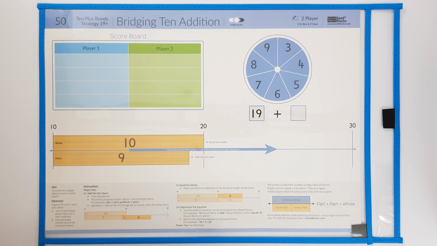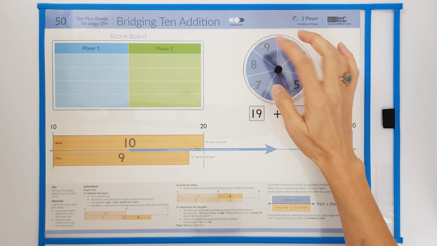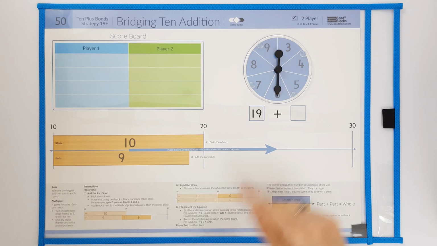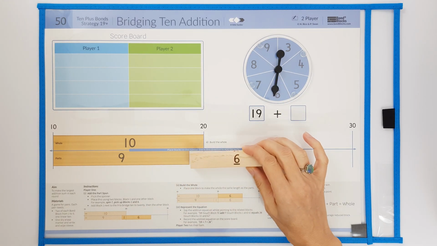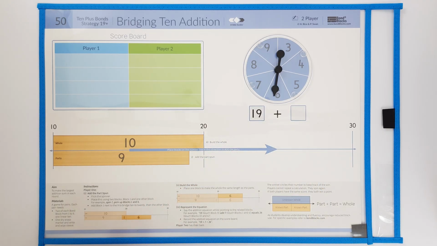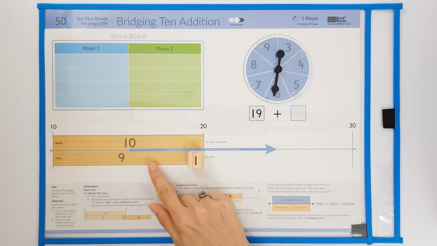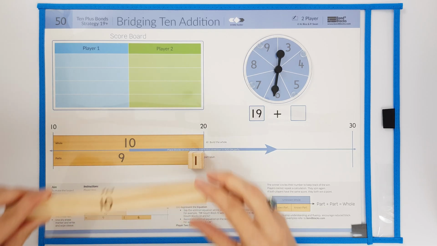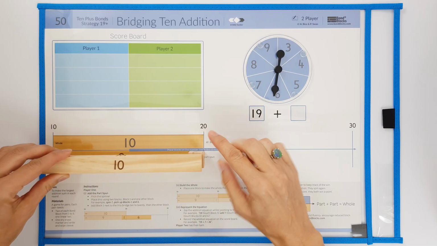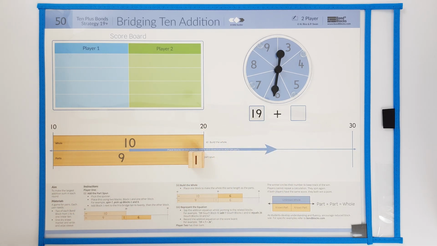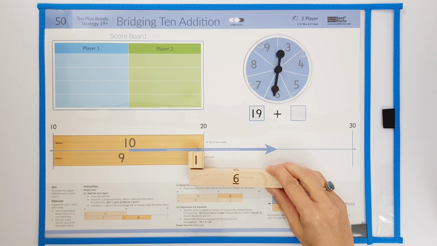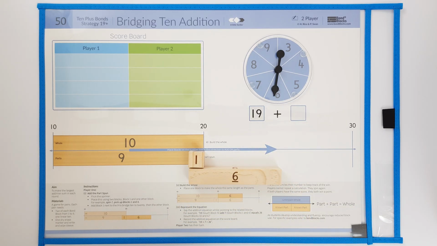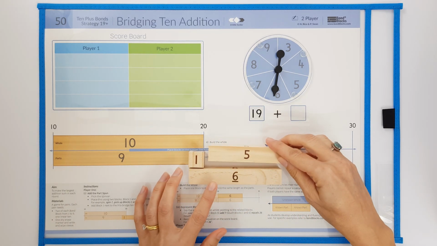We are going to place the spinner on the board and add a part of 6. We are going to add the part of 6 in 2 blocks. Firstly, a 1 to join with the 9. This will bridge 10 to the number 20. I then, to add the part of 6, need to add 1 more block.